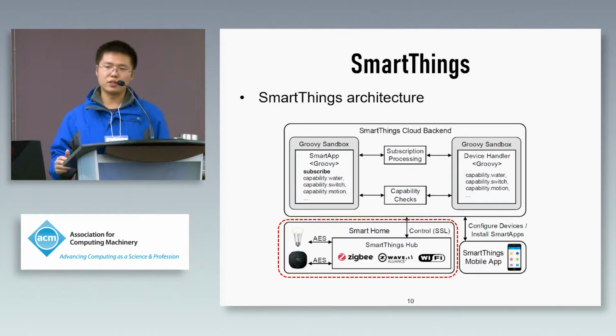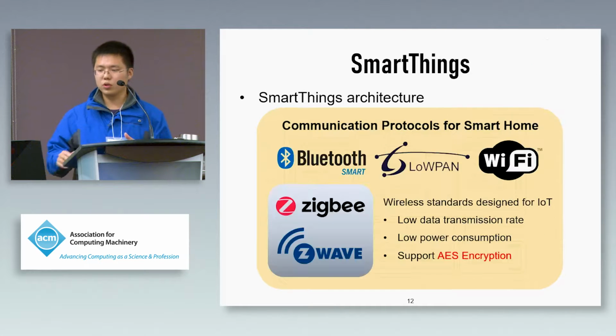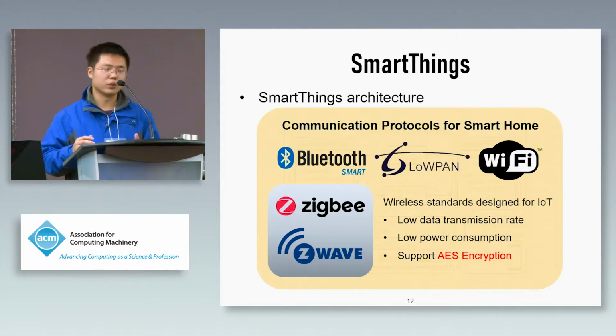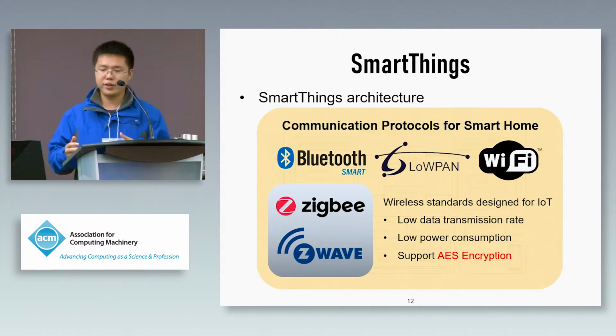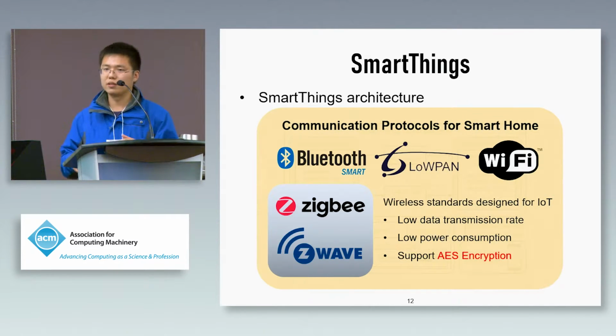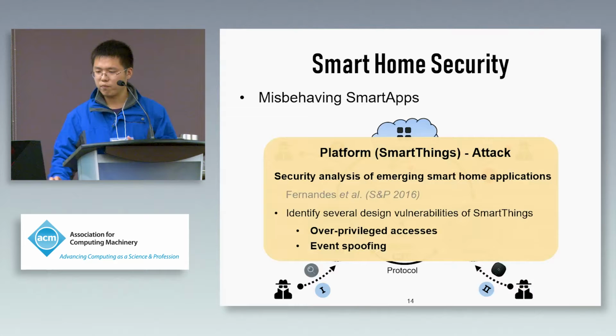Now, the second component is the local smart home. It contains the physical devices and the SmartThings hub. Hub is the gateway between the device and the cloud, and it connects all devices with wireless protocols. The protocols include Zigbee and Z-Wave. They have the features of low data rate, low power consumption, and encryption function. The last component is the user interface.